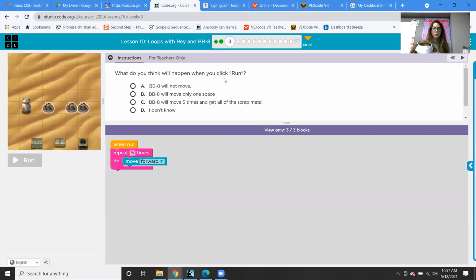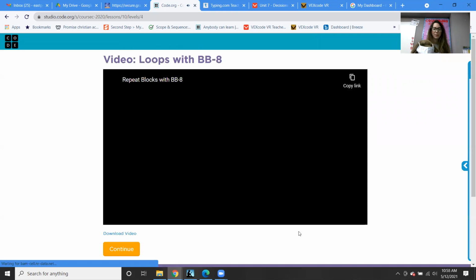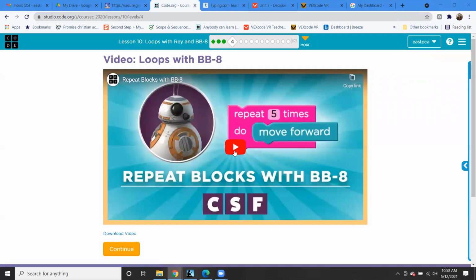What do you think will happen when you click run? So this one says repeat 5 times, move forward. So BB-8 will move forward 5 times. 1, 2, 3, 4, 5. So BB-8 will not move. That's not the answer. BB-8 will move only 1 space. Not the answer. BB-8 will move 5 times and get all the scrap metal. Yes, that's what'll happen. Great job, BB-8. Okay, let's watch this video about loops.